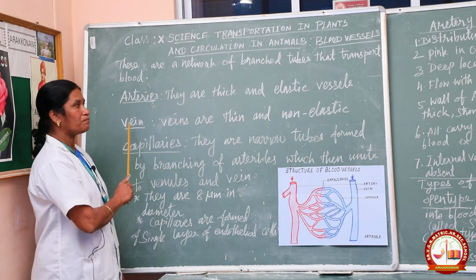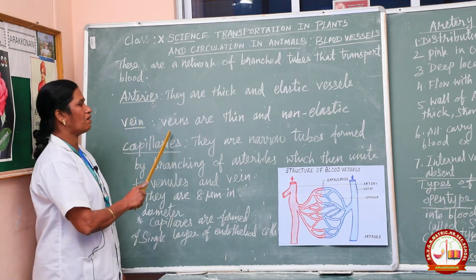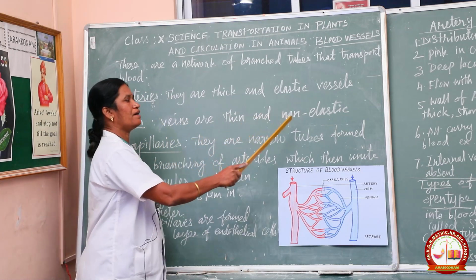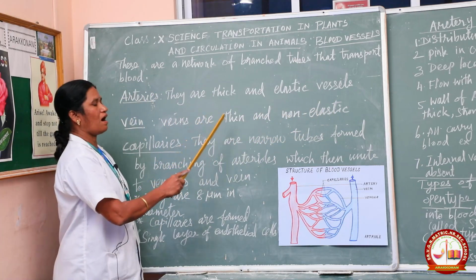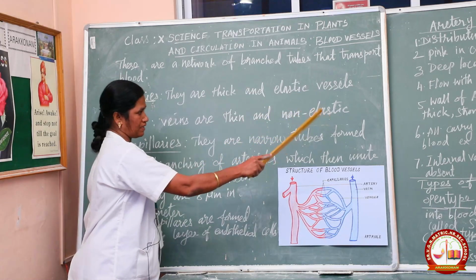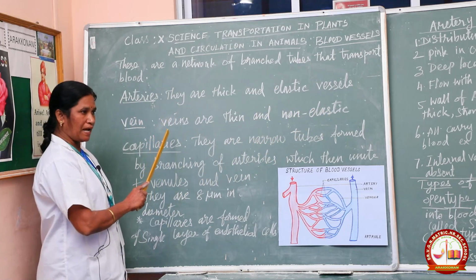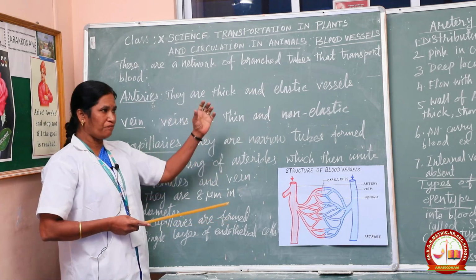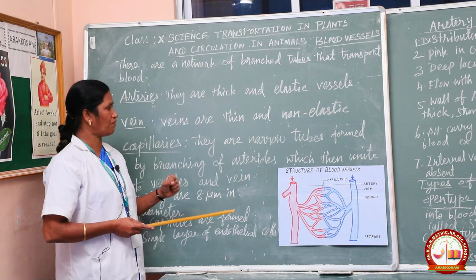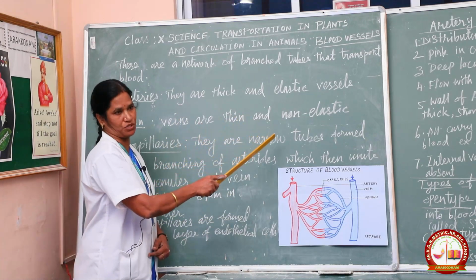Next type of blood vessel is the vein. Veins are thin and non-elastic vessels. These collect blood from various organs of our body and pour it into our heart.